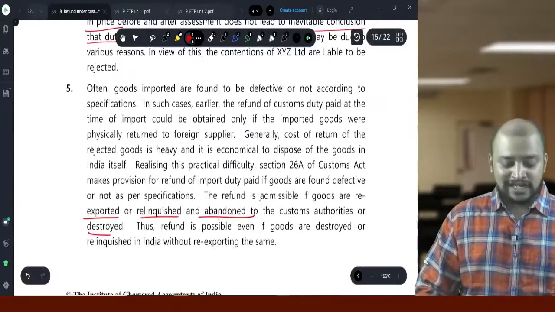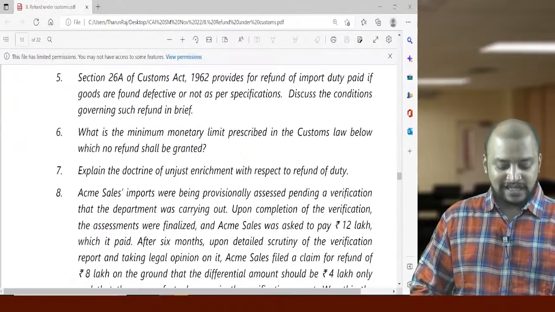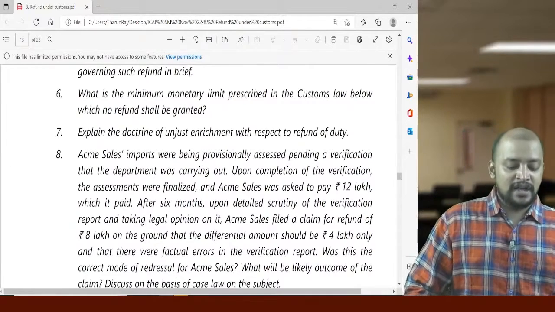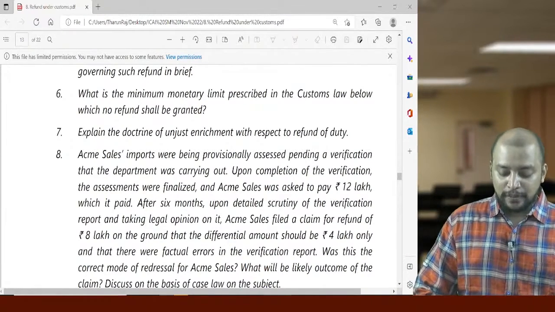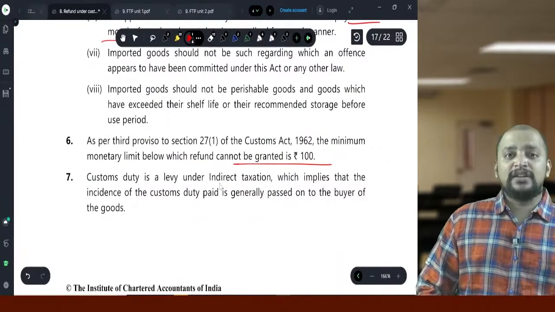Then only section 26A benefit will be applicable. So those points related to 26A we need to write. Then what is the minimum monetary limit prescribed in the customs law for which no refund shall be granted? 100 rupees. If the amount is less than 100 rupees, then you will not get the refund.